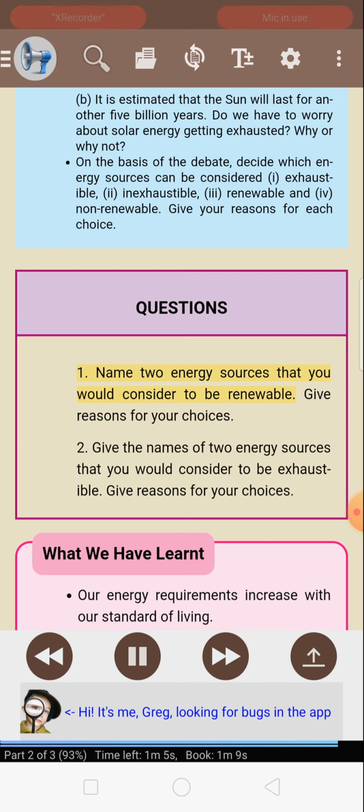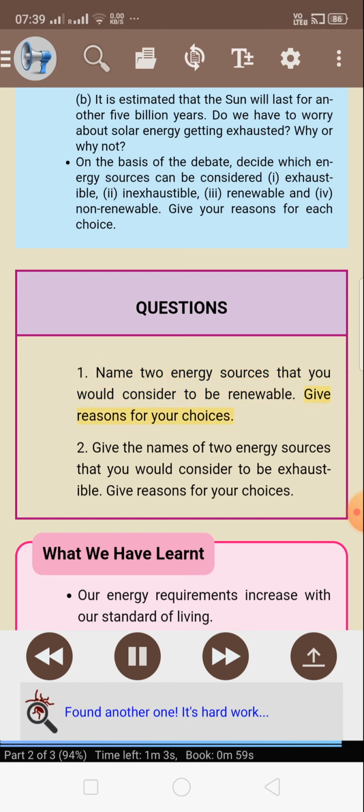Questions. 1. Name 2 energy sources that you would consider to be renewable. Give reasons for your choices. 2. Give the names of 2 energy sources that you would consider to be exhaustible. Give reasons for your choices.